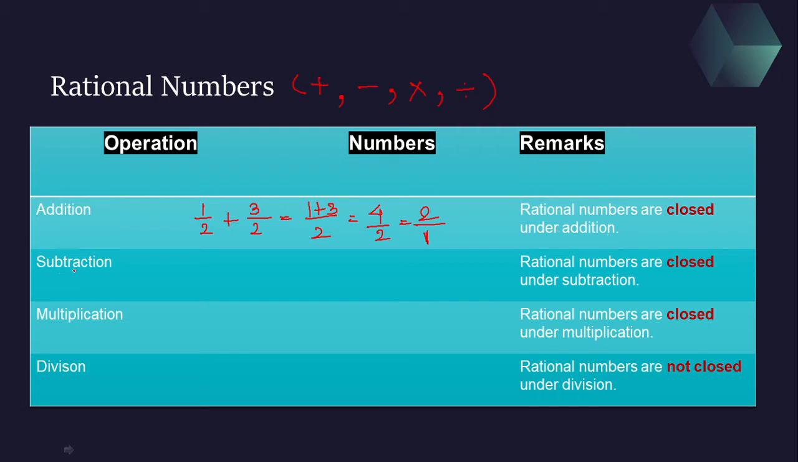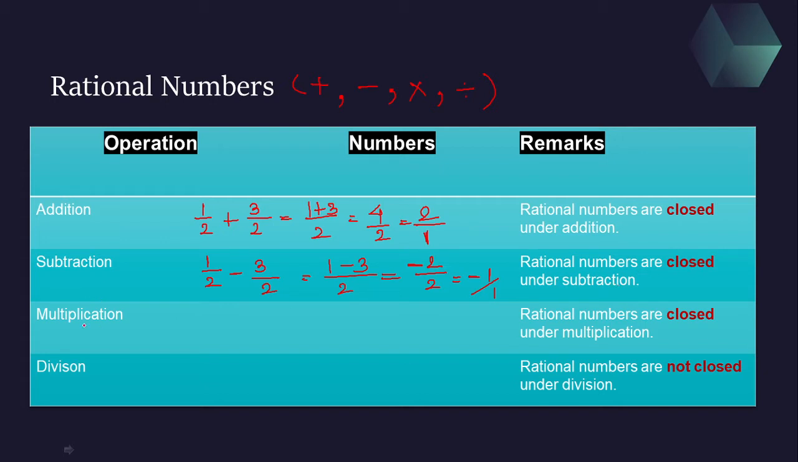Then let's talk about subtraction. Let's subtract: 1 by 2 minus 3 by 2. Same numbers we are taking, but what we are going to do here is subtraction. Again the denominators are the same, so I will take it common, and subtract the numerators. 1 minus 3 is minus 2. Minus 2 upon 2 will be minus 1. Minus 1, again the denominator is not there, means you have 1. So you got a fraction, which is nothing but a rational number. So easily we can say rational numbers are closed under subtraction.